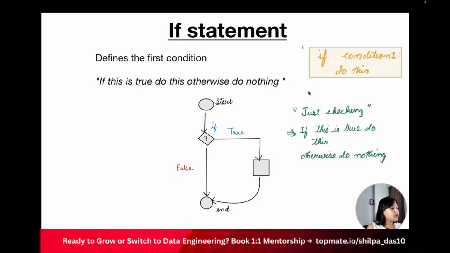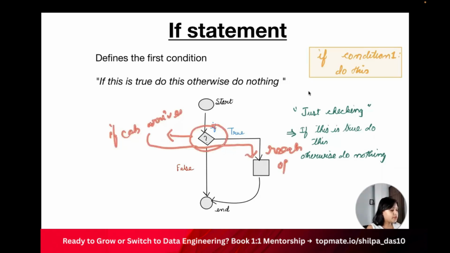Okay, so this is how we write. If condition 1 is there, then do this. Do this means do anything, right? Either you write code, or you go eat, or you go out and go to the office in the cab. So how it works, I have a starting point here. At this starting point, I will check a condition. Let's say, if the cab arrives, then what will I do? I will go ahead and reach the office. If the cab doesn't arrive, then I don't know what to do, right? So this is what it is.